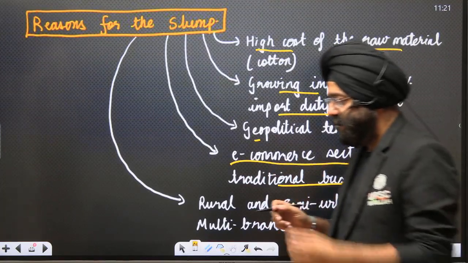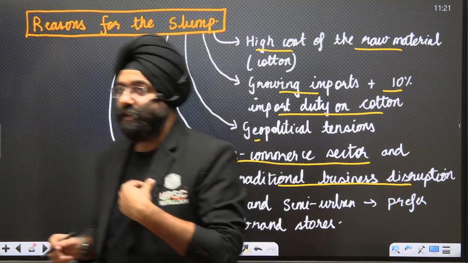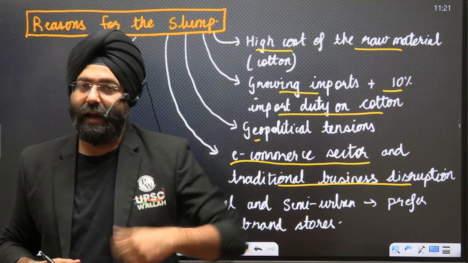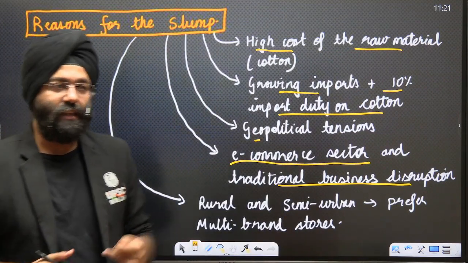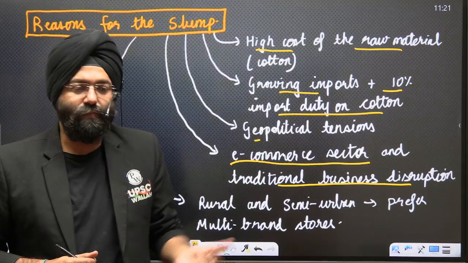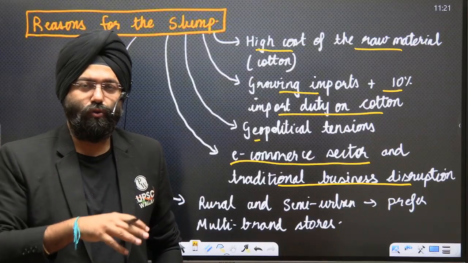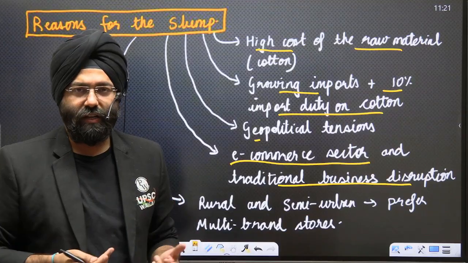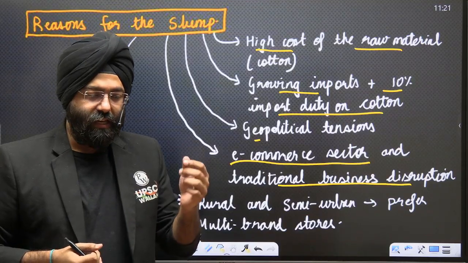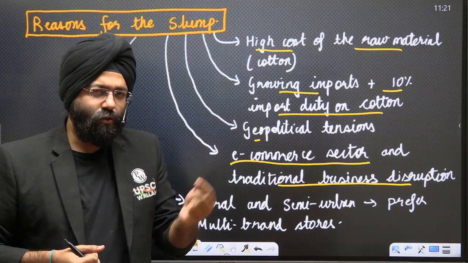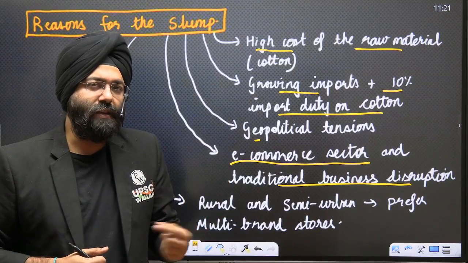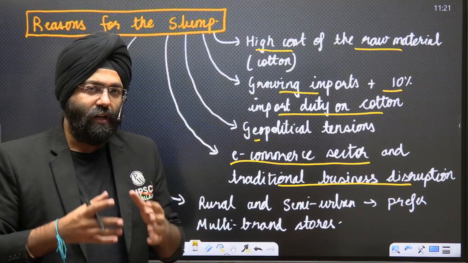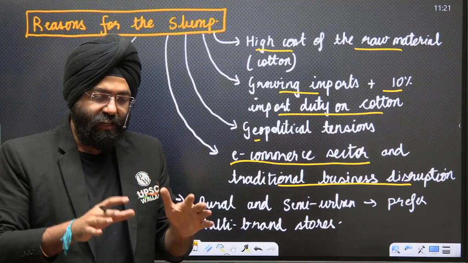Next again, the e-commerce sector and traditional business disruption. What is going on? E-commerce entry has brought a lot of brands, even foreign brands, manufacturing at a very cheap rate. Let us say from the neighboring countries, they can import traditional wear. Even inferior quality clothes are being created and very often bought by people.